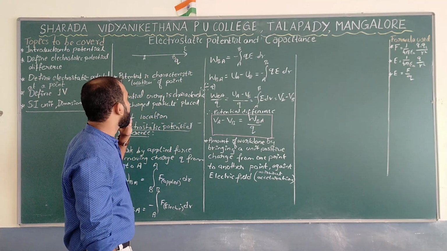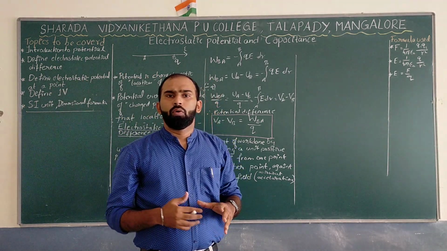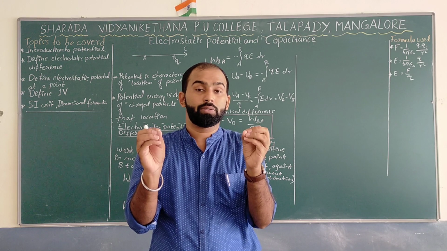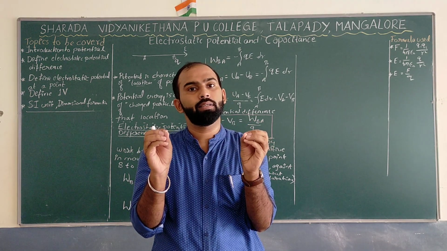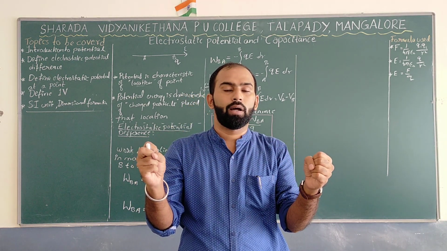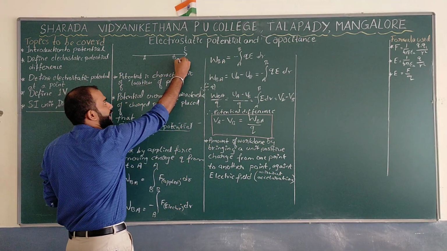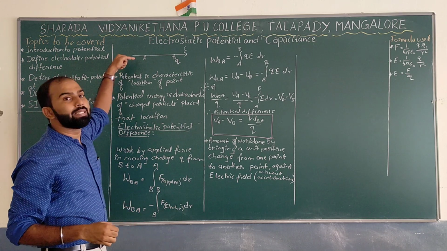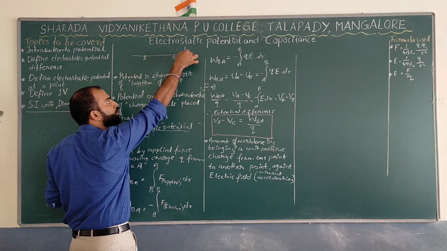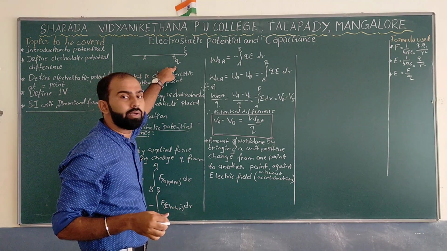Correct? Now, we have kept one more charge at the point A over here. Don't you think that when keeping 2 positive charges, which means 2 like charges, they will either attract or repel each other? The 2 like charges always repel each other, and 2 unlike charges always attract each other. So similarly, when keeping this Q, there will be a repulsion between these 2. So this is the direction of the force due to the electric field.